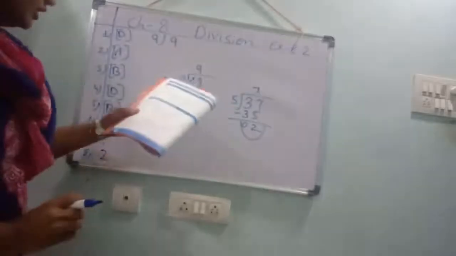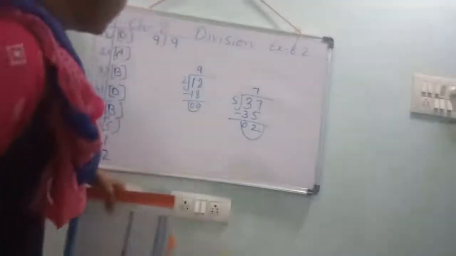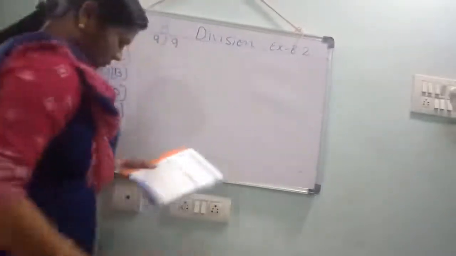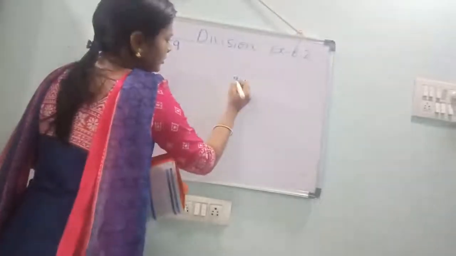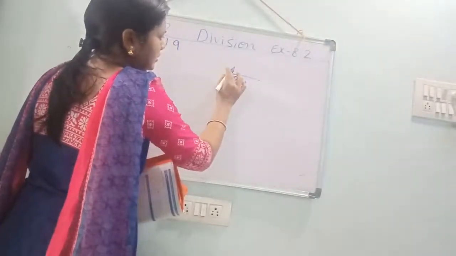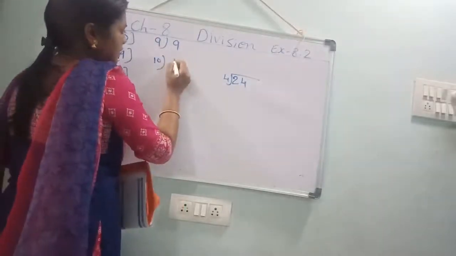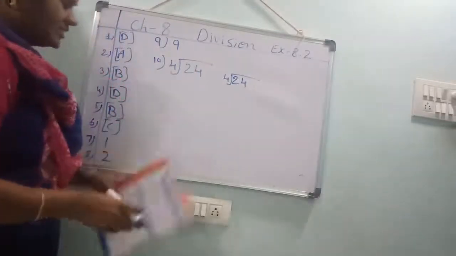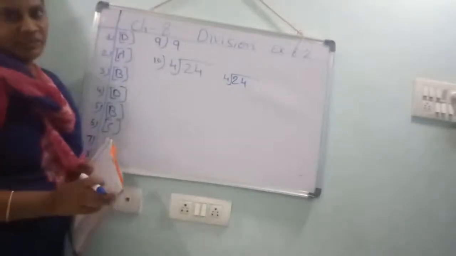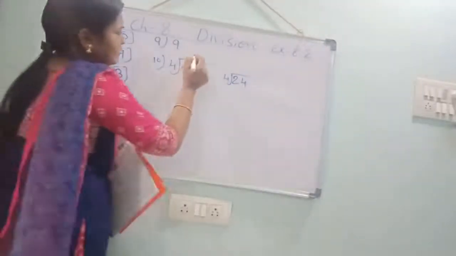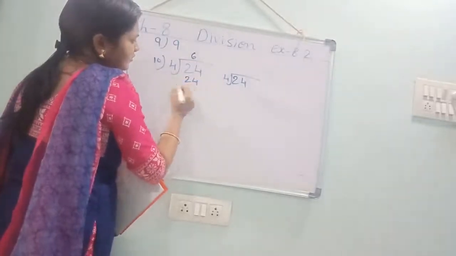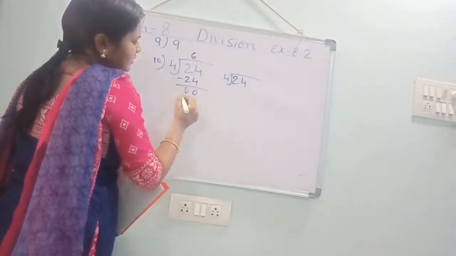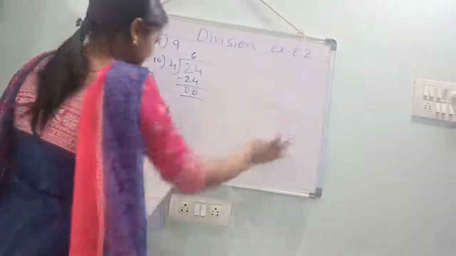Very short answer questions. Divide 24 by 4. 4 ones are 4, 4 twos are 8, 4 threes are 12, 4 fours are 16, 4 fives are 20, 4 sixes are 24. 24 minus 24, 0. 6 is the quotient.